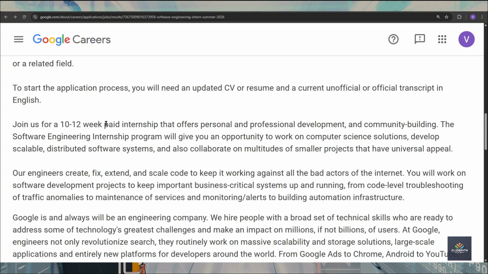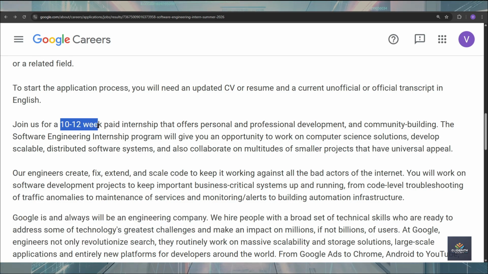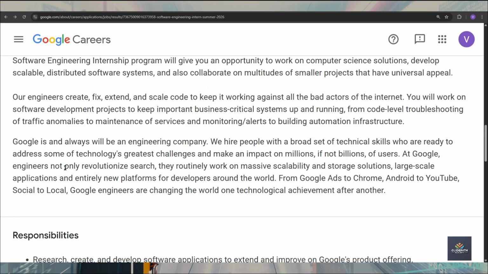You will get paid for the 10 to 12 weeks of this internship. So this is a paid internship from Google, and that is a very good point. As we know, Google offers 50,000 to 1 lakh for their interns during the internship. And you are going to create some software, fix bugs, extend the code, and scale the code. All of this you will learn in this Google internship.